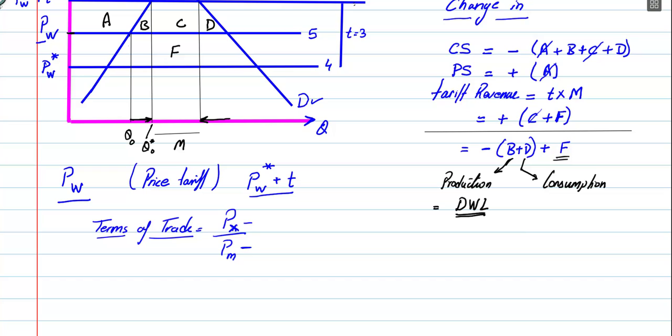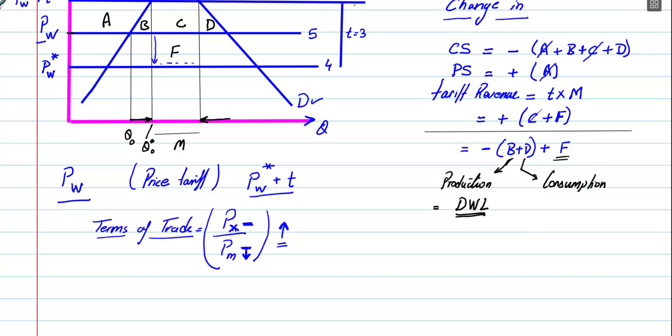If the price of the good that you're purchasing, what you're spending money on, increases, you're going to be worse off because you're spending more. So this is your terms of trade. In this case, for this importing country, the price of imports just fell. So what happened to this ratio? Well, it increased because your denominator fell. So there is a terms of trade gain. That's what this F is: the amount by which the world prices fell times the level of imports.